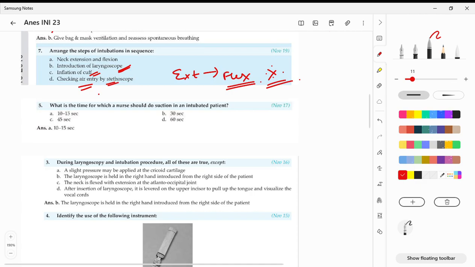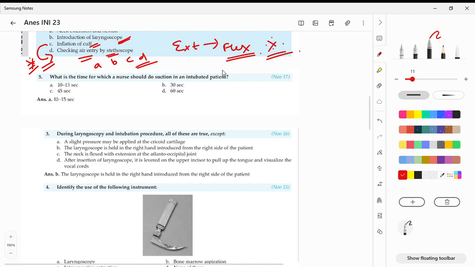Okay, so this sequence is A, B, C, and D. So this is very, very important. Never confuse between C and D. When we are recollecting, we may think that we have to inflate the cuff after checking the air entry. No, that's not happening. Though it seems sensible, that's not happening. So the option answer is A, B, C, and D.